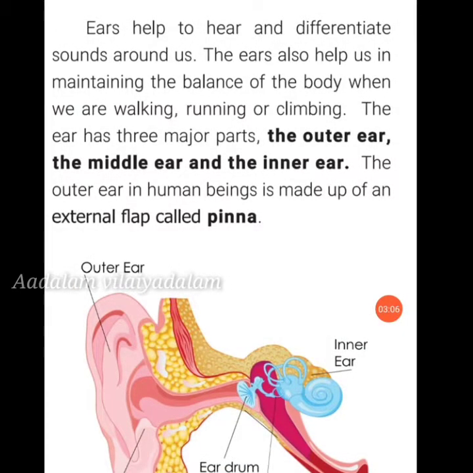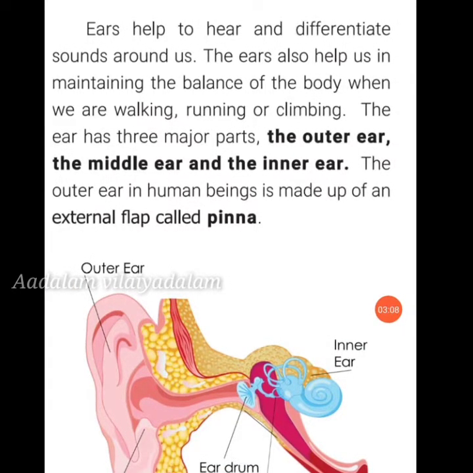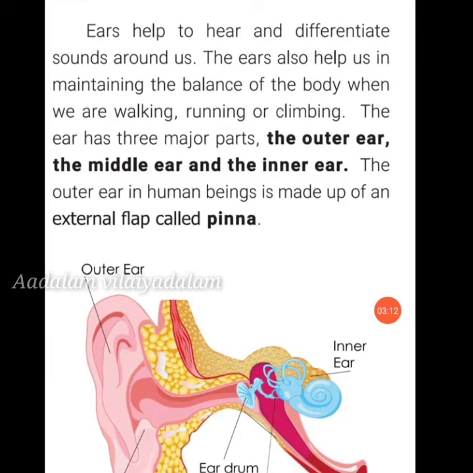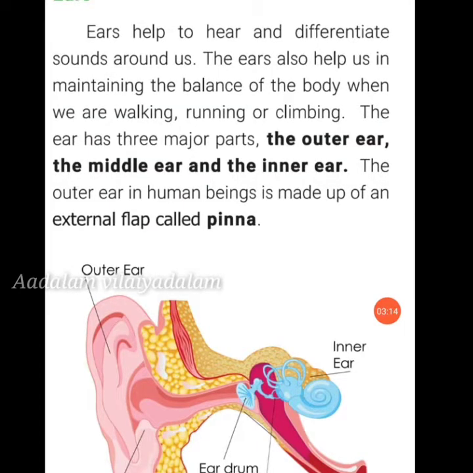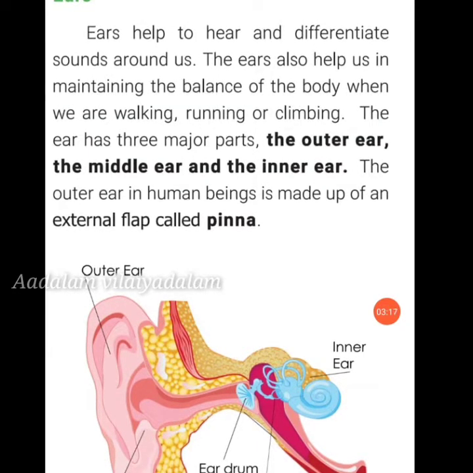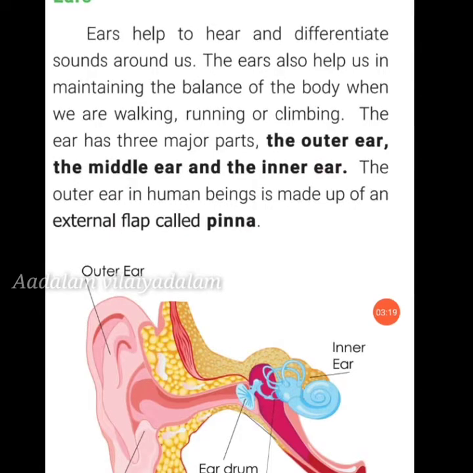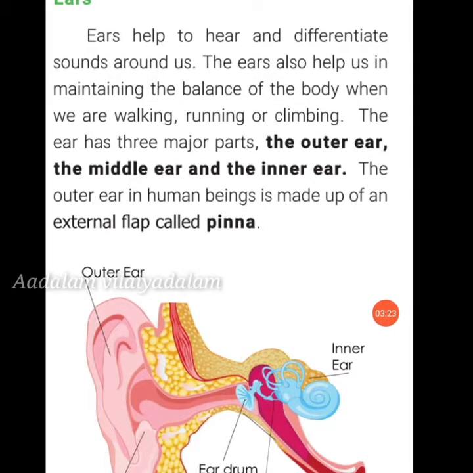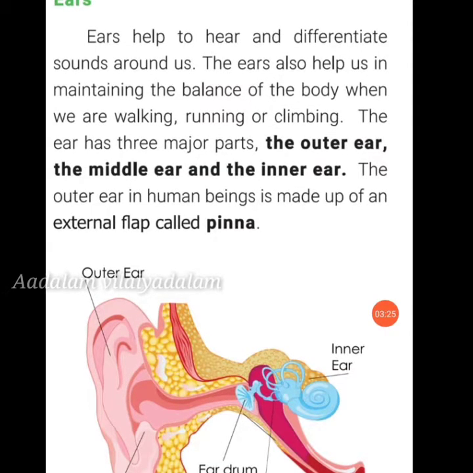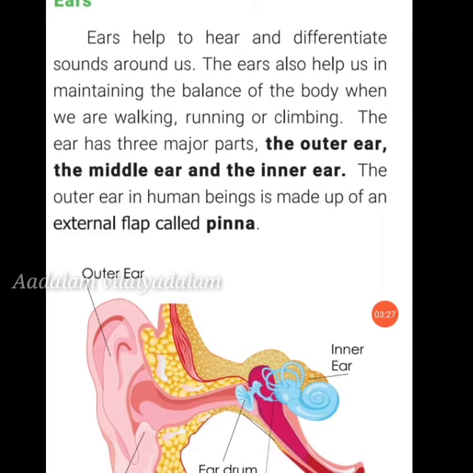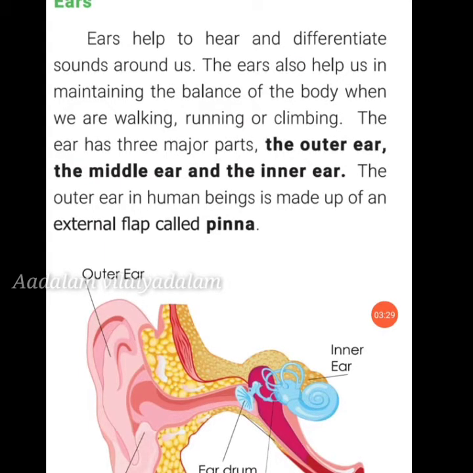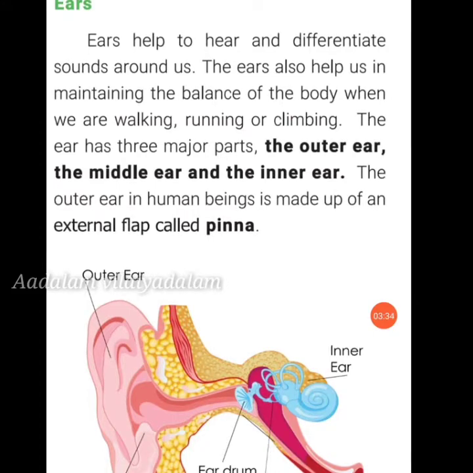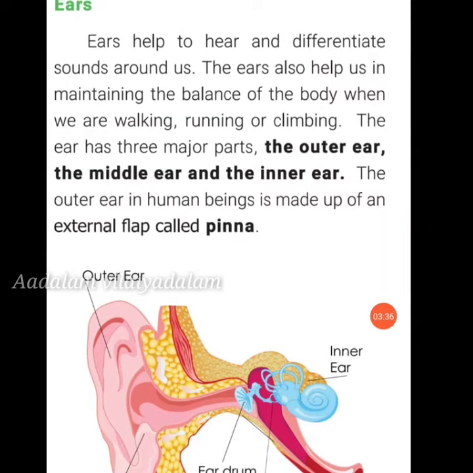So next, ears. Ears help to hear and differentiate sounds around us. The ears also help us in maintaining the balance of the body when we are walking, running or climbing and everything. There are 3 major parts of the ear: the outer ear, middle ear and inner ear. The outer ear in human beings is made up of an external flap called the pinna. So this is the inner part of the ear.